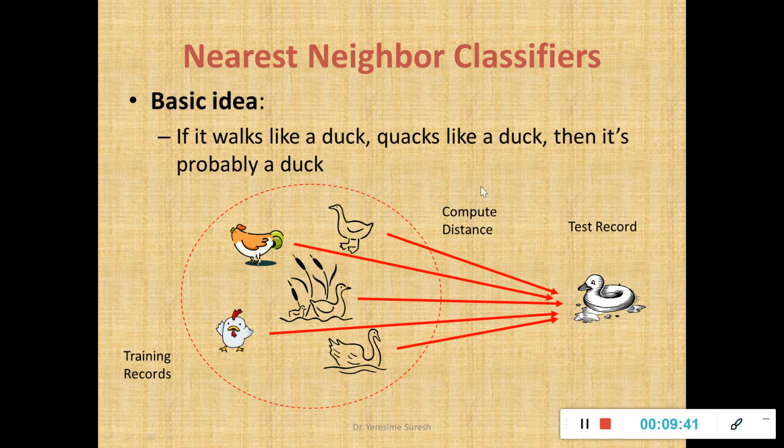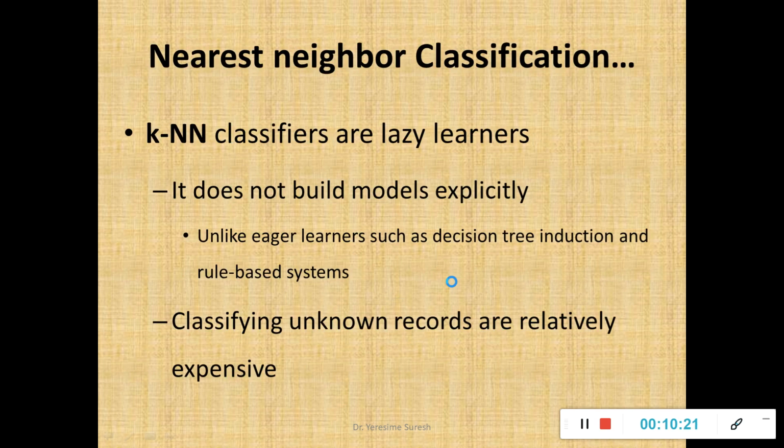To repeat, to find the likeliness of these training records to become the class label for this testing record, I'll first compute the distance using the Euclidean, Manhattan and Minkowski distance. And then after finding the distance, I'll see which has the lowest distance from the training records to the testing record. That is the first step. So please remember, I'll compute the distance and find the training record having the least value to the testing record.